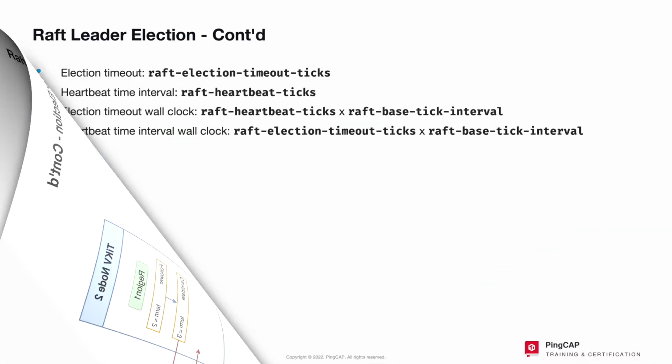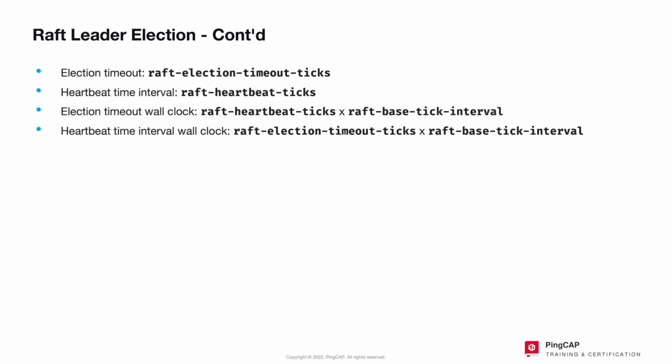Let's look at a few time concepts and parameters. First, we call election timeout, which indicates how long it takes for a node to initiate an election. The first parameter on the list is raft-election-timeout-ticks. The default value is 10 ticks. This parameter controls the election timeout. Next is the heartbeat time interval, which indicates the number of ticks passed when sending a heartbeat. The corresponding parameter is raft-heartbeat-ticks, and the default value is 2 ticks.